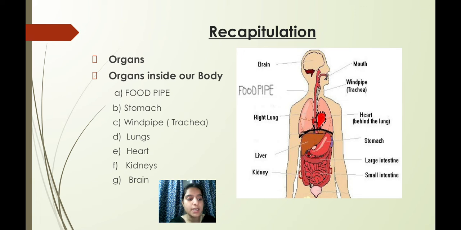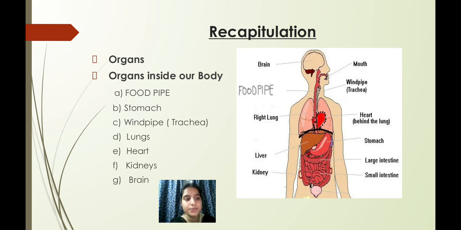So what we studied about the lungs, children, is that there is a pair of lungs in the chest. You can see that your lungs are located where? It is located in the chest. Isn't it? Next comes the heart. Heart is where? It is located a little to the left of the middle of our chest and between the lungs.